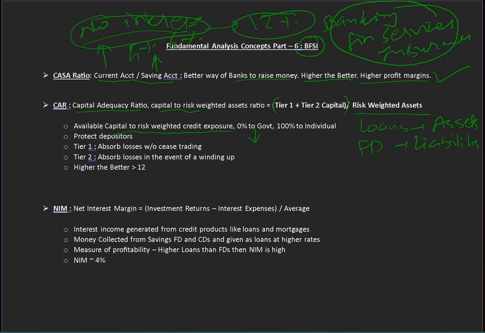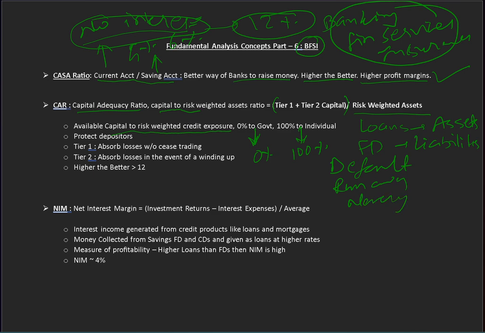So if the money is lent to government, government will definitely pay, so there is a 0% risk. But if it is given to an individual, it is 100% risk. Why? An individual may default in payment because of his or her economic condition. They may run away, or they may never pay.